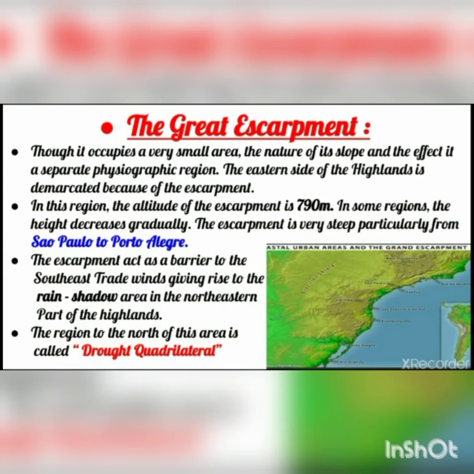The escarpment is very steep, particularly from Sao Paulo to Port Alegre. Here in the map you can see the escarpment is very straight, particularly from the Sao Paulo region to Port Alegre. The escarpment acts as a barrier to the southeast trade winds, giving rise to a rain shadow area in the northeastern part of the highlands.